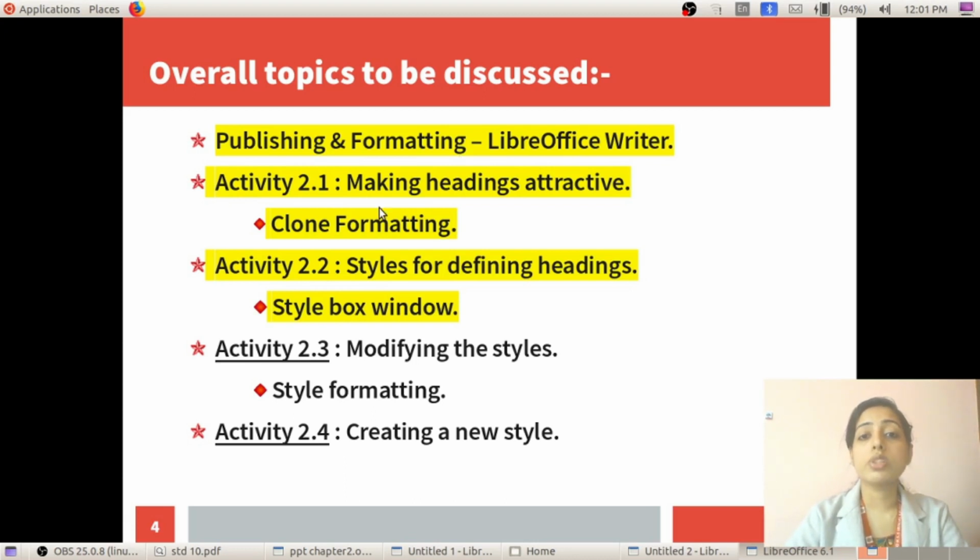And the first activity was making headings attractive. So in our publishing article, we can change the heading. We can apply a different font style, font size and other formatting techniques to one heading. And by using the clone formatting tool, we can apply the same change to other headings. But there is one difficulty. If the content is too big, it is not easy to click and drag over all the headings. So what we have to do is apply different style formats to each of the headings.